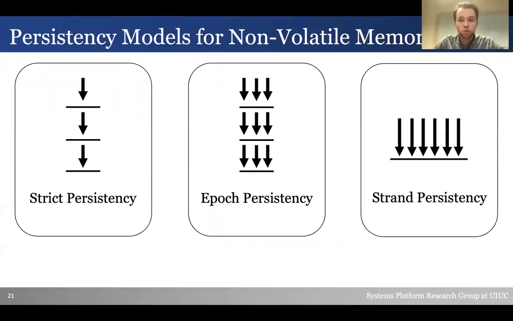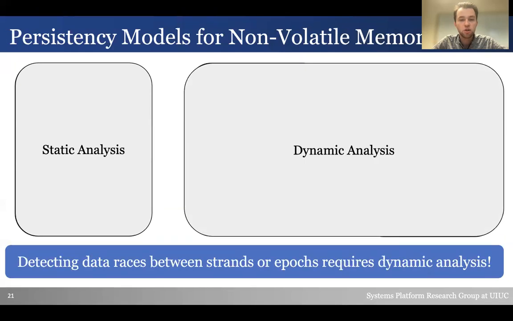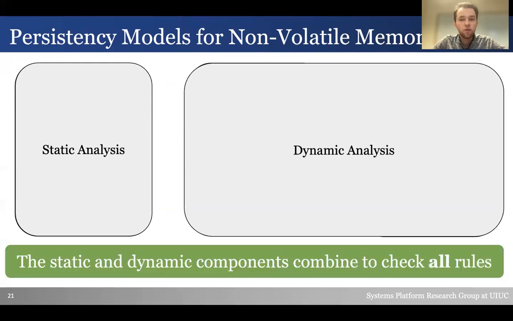Since performance checking rules and strict persistency rules require matching writes with their corresponding flushes, DeepMC develops a static checker to track persistent objects and persistent operations and check that all rules are being followed. However, some rules, such as checking dependencies between epochs or strands, require runtime information. Therefore, we develop a dynamic component to check those rules. Together, they can check all of the proposed rules that we developed based on our bug study.